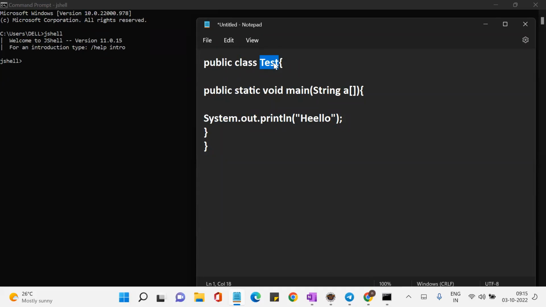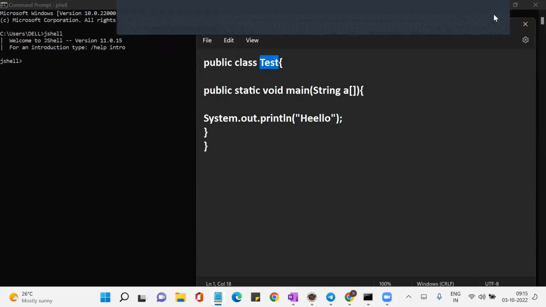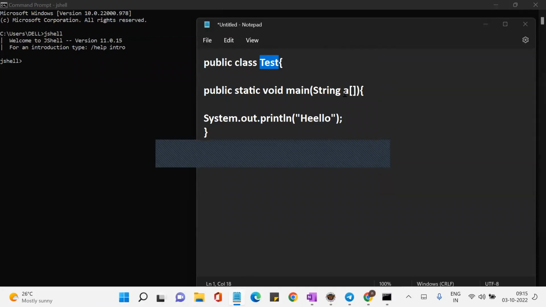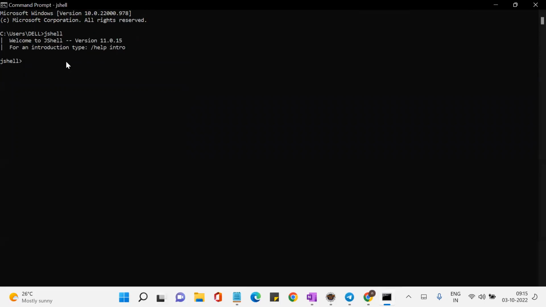So in this case, you need to create a class, you need to create a main method, save the program with a .java extension, compile the program and run the program. But using the JShell, you don't need to do all of this. I just want to print Hello World. So I'll just write the statement, System.out.println, Hello World. Let's run the program. See, I'm able to see Hello World.